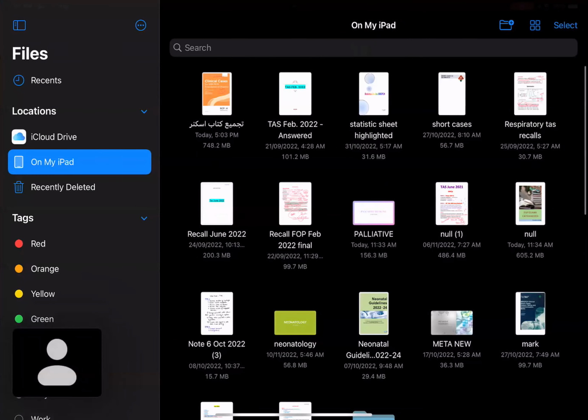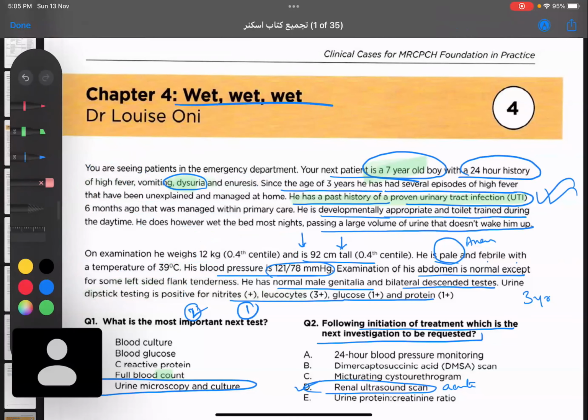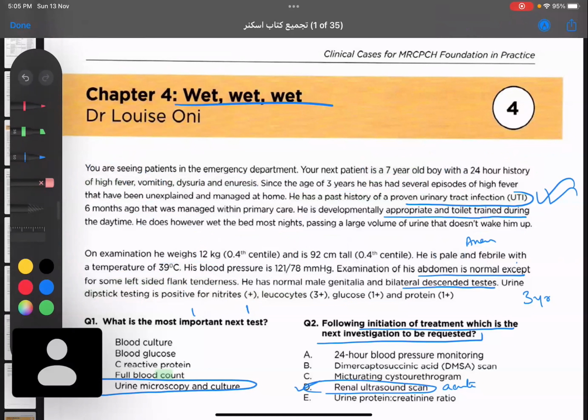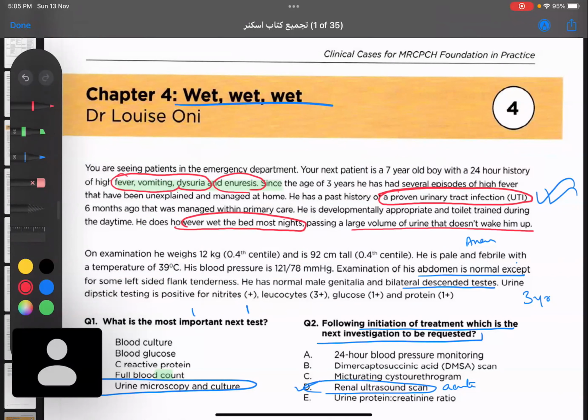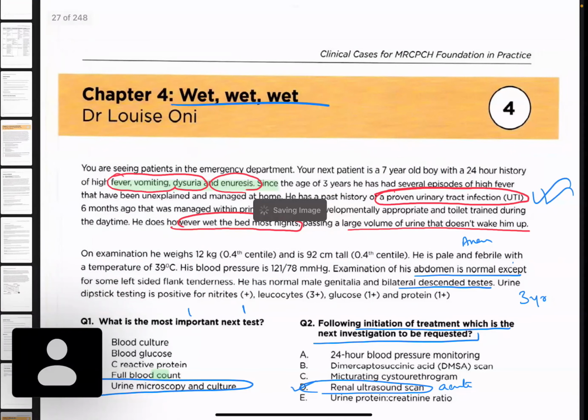So we were here, right? What did we read? We read a 7-year-old boy, and now he is presenting to us with fever, vomiting, dysuria, and enuresis. He also had a previous history of urinary tract infection, and it was proven. It's not simply the features, it was a proven history. That means he had done some investigation. Another problem apart from fever, vomiting, dysuria is enuresis. He wets the bed most nights, passing a large volume of urine that does not wake him up. So it's a completely unconscious action. He always has the habit of wetting the bed.